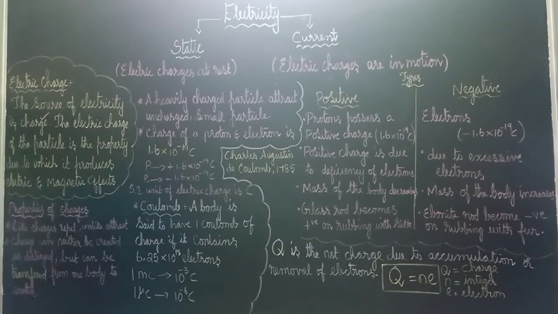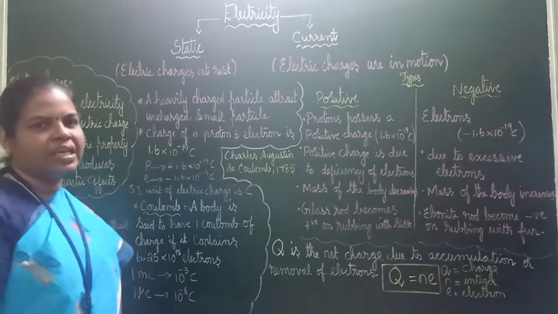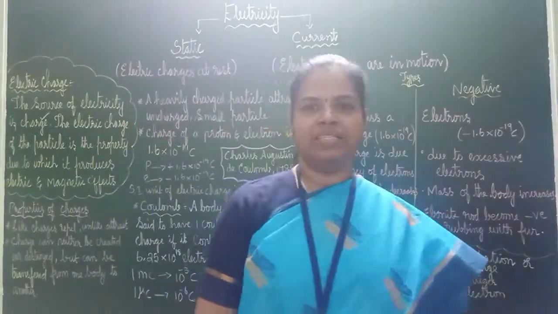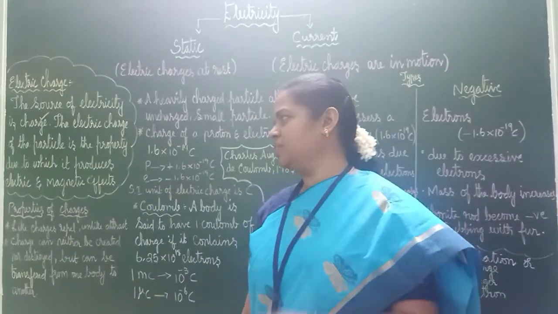The electric charge of a particle is the property due to which it produces electric or magnetic effect. It depends upon the charge whether it is going to act as electric or magnetic. Okay. So the electric charge of the particle is the property due to which it produces which effect? Electric effect as well as magnetic effect. So that is electric charge.